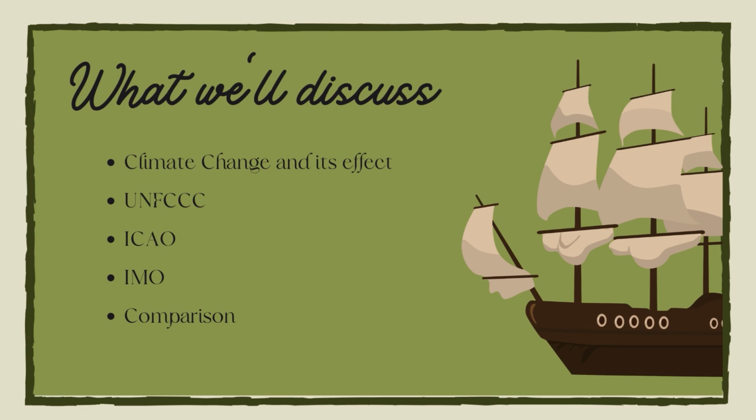We are going to elaborate some characteristics of the three international environmental protection regimes, which are the UNFCCC, the ICAO, the IMO, and then we will compare and analyze the differences between these three regimes.